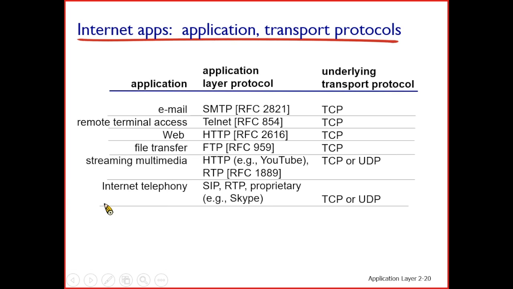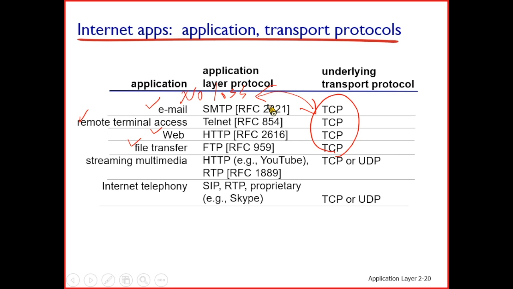First of all, we know email, remote terminal access, web, and file transfer allow no loss, right? Because of no loss, of course, we need to use TCP.